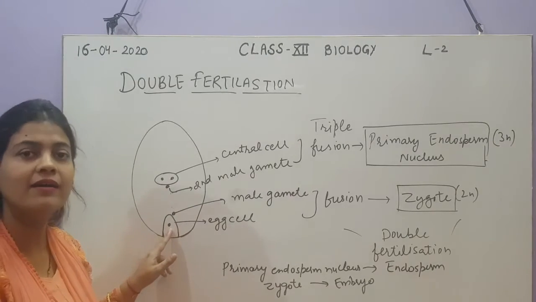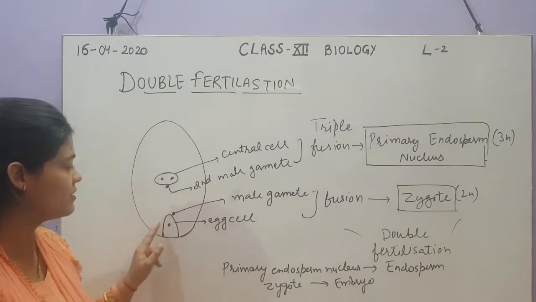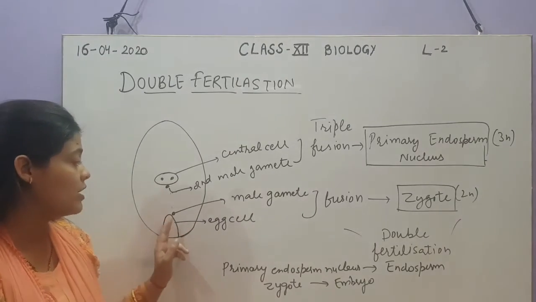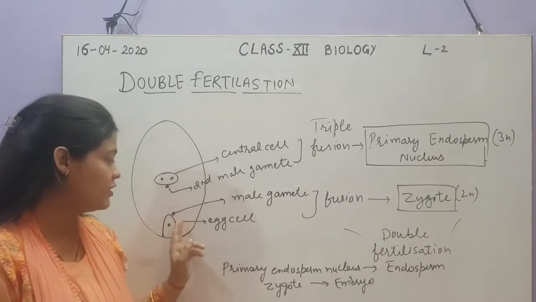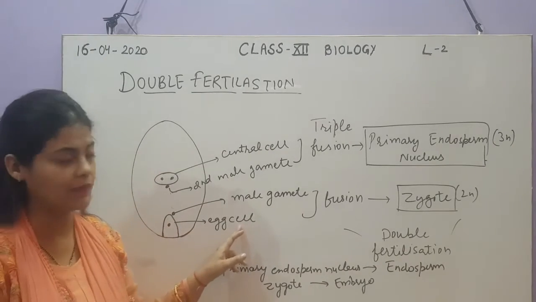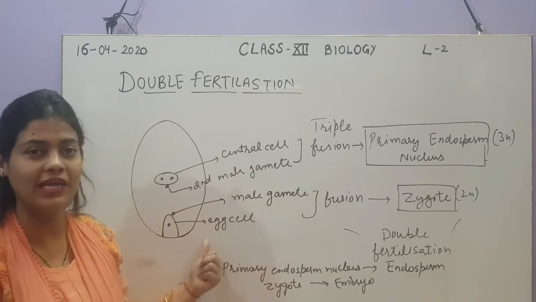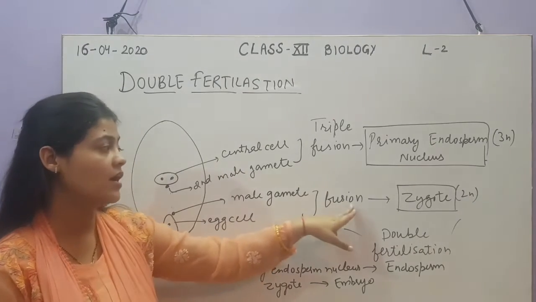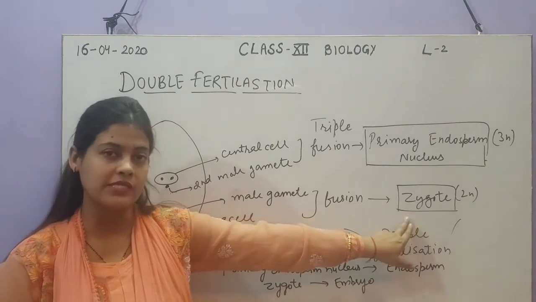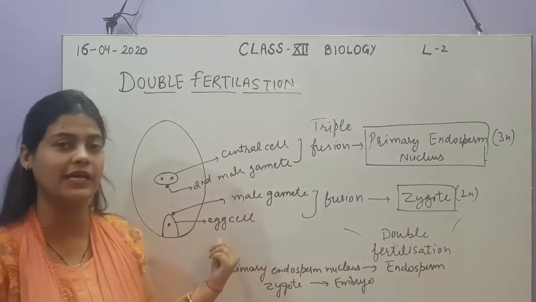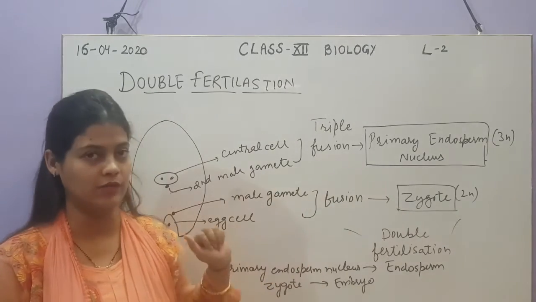So this is 1 male gamete. It will fuse with the egg cell here, because you know that the two synergids have degenerated. Now this male gamete, after entry into the embryo sac, will fuse with this egg cell, which is a female gamete, and this fusion of male and female gamete is called syngamy or fertilization. This fusion will form a diploid cell, that is called zygote.